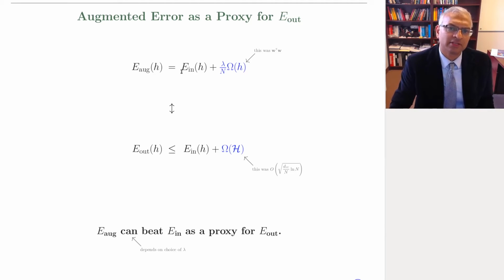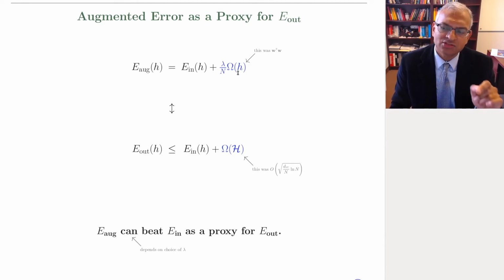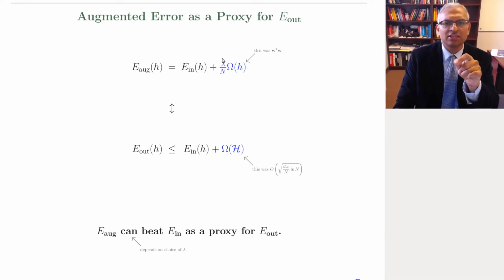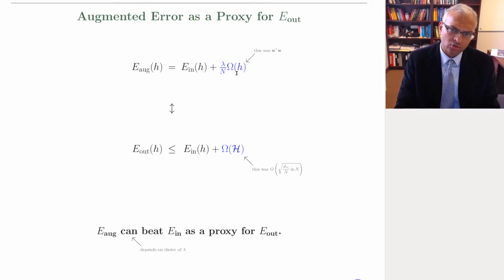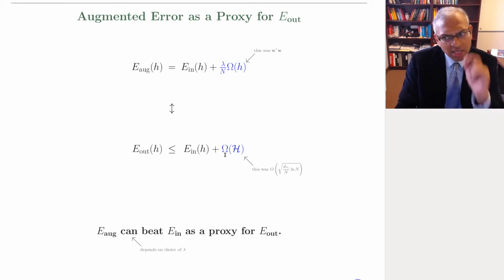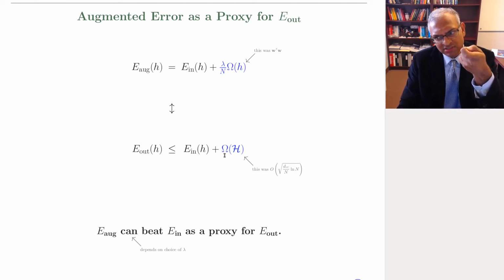The augmented error is the penalized in-sample error. The augmented error for a hypothesis H is the in-sample error for the hypothesis H, penalized by a complexity term omega for the hypothesis H. So you penalize the complexity of the hypothesis. And then you have a knob to control how much you penalize, lambda. In our case, omega of H was weight decay, W transpose W. The VC angle is that E out of H is less than or equal to E in of H plus a penalty for the hypothesis set. And so we've managed to replace the penalty for the hypothesis set with the penalty for the hypothesis.